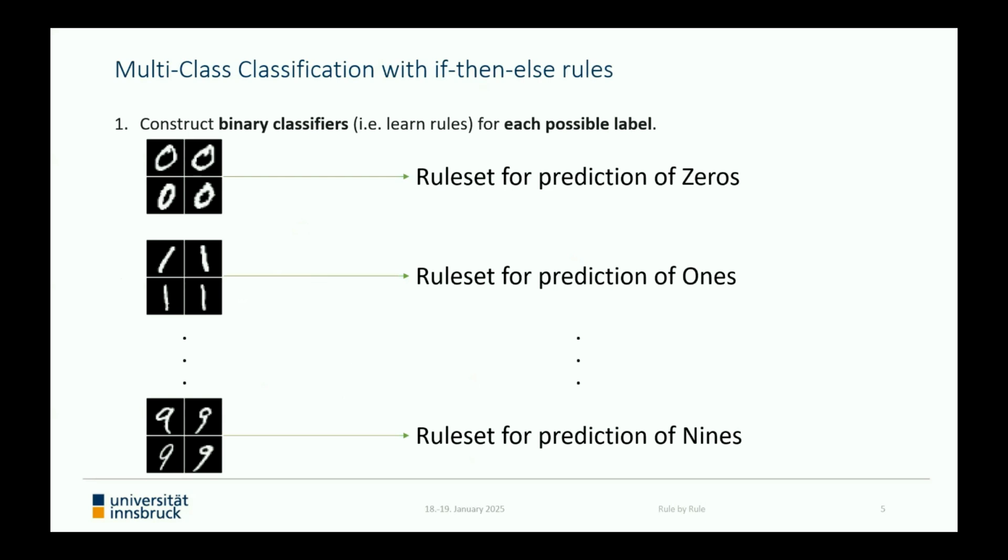So at this point, we are aware of the basic idea behind rule induction in general. But to ease the understanding of the following, we should have a look at the way multi-class classification using these if-then-else rules is done by us. So in the first step, we learn rules and construct binary classifiers for each possible label, as outlined before. For instance, considering the MNIST digits dataset consisting of images of handwritten digits, we obtain 10 independent sets of rules, where each rule set can be used to predict whether the given image depicts the corresponding digit or not.